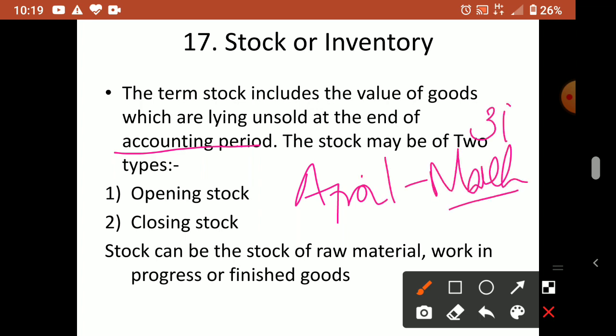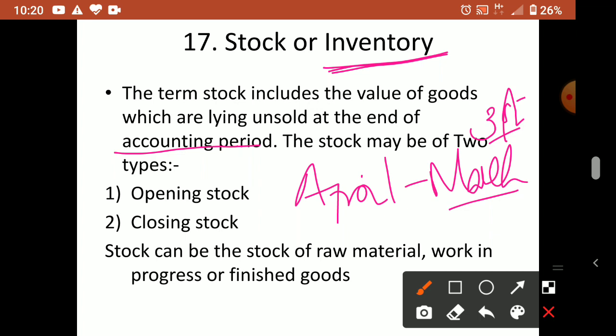So on 31st March, whatever items, not fixed assets, but other goods that we are keeping for sale in the business, how much of that is remaining in the business is called what? Stock. Another name, which nowadays we use, is inventory. So this is the word you have to remember for stock. Stock is of two types.